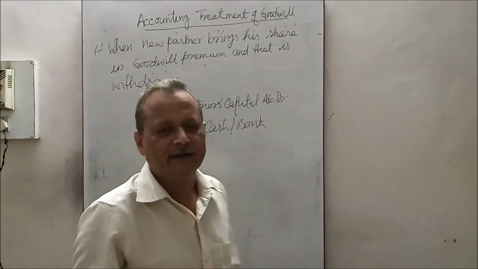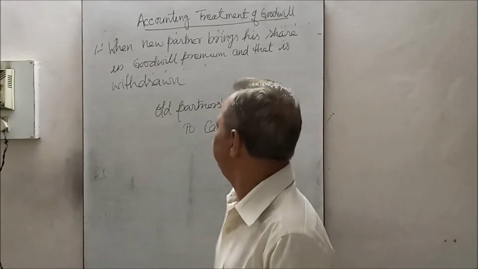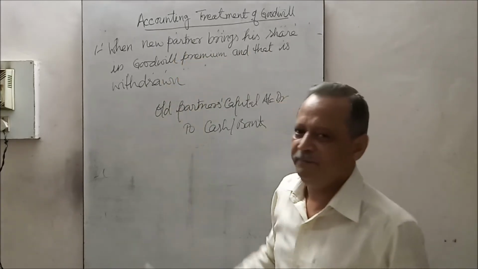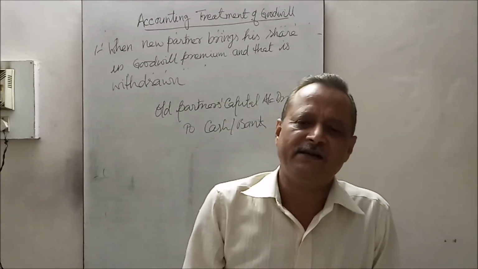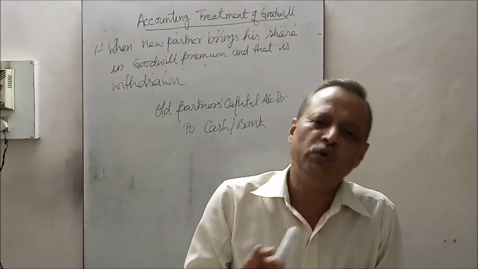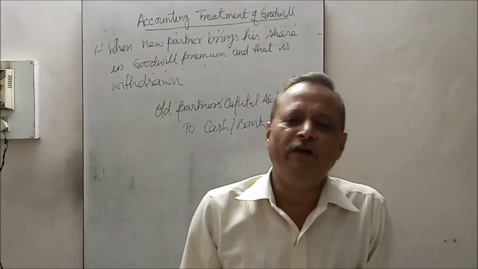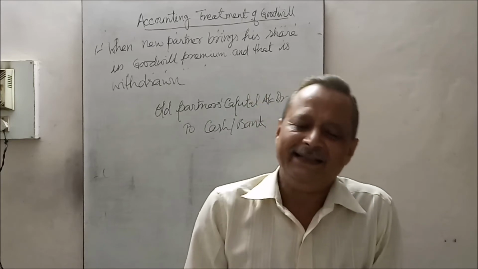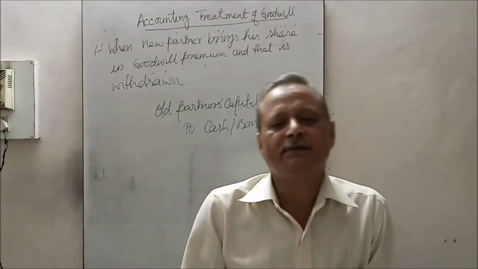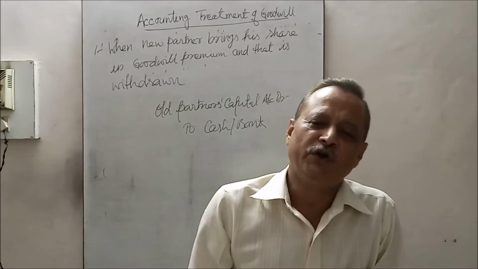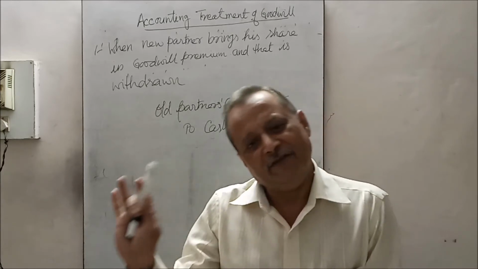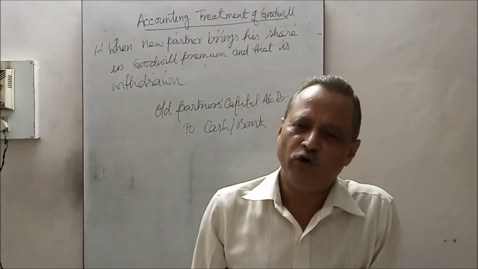Again I am repeating, when the new partner brings his share in goodwill premium, we will pass the first entry for bringing in: cash or bank account debit to goodwill premium account, and that goodwill premium should be divided among the old partners or sacrificers. Goodwill premium account debit to old partners capital account. If that is retained, only these two entries will be passed and no further entry.